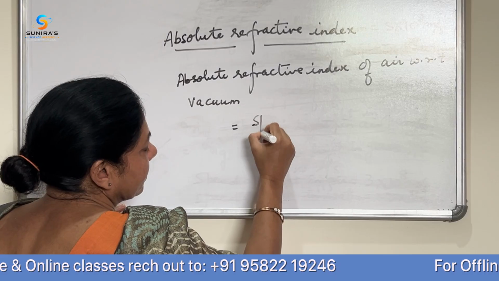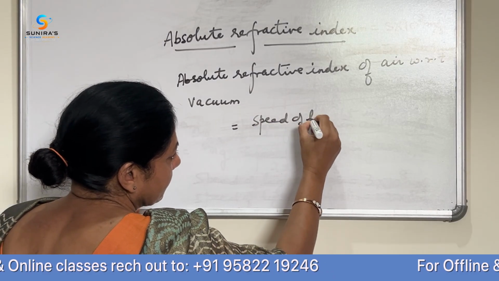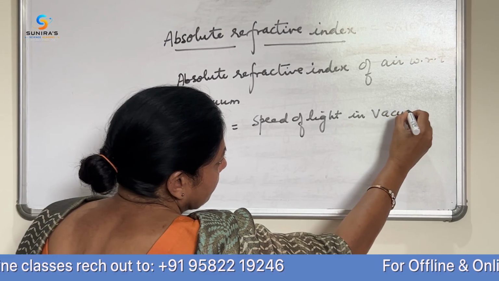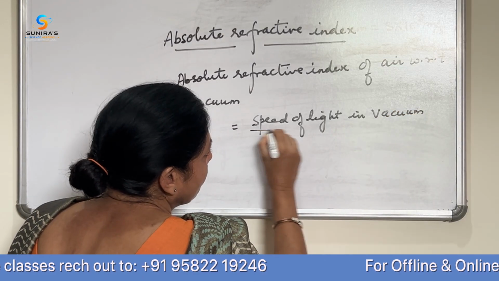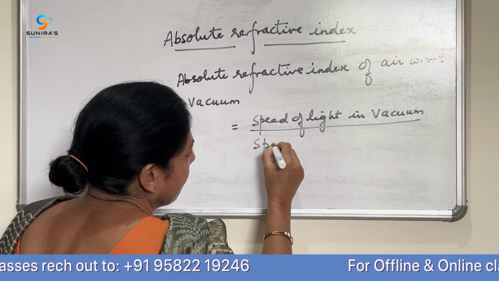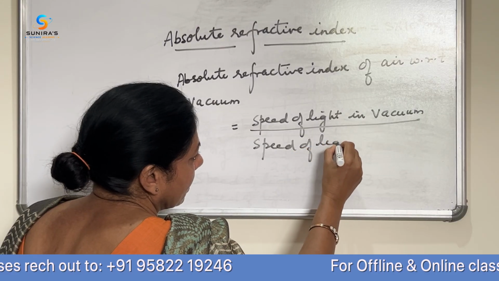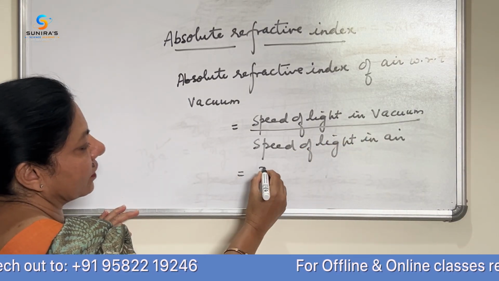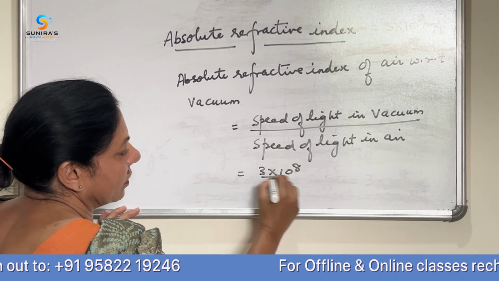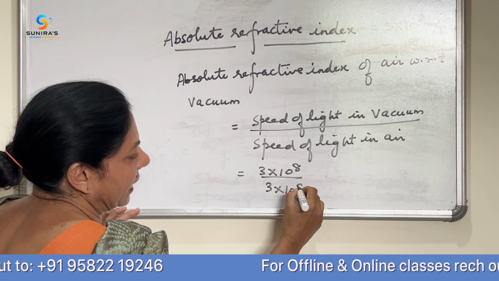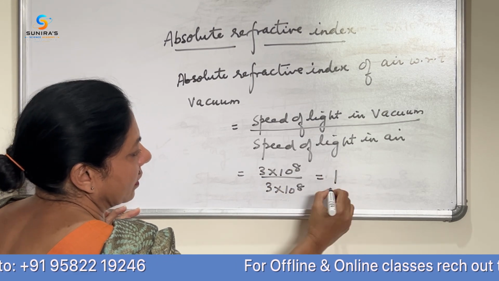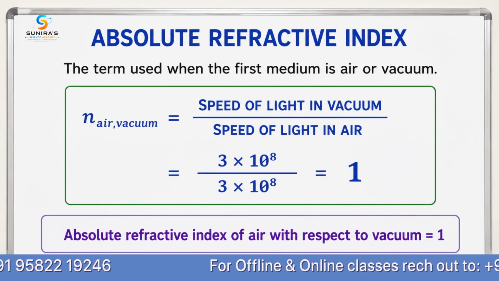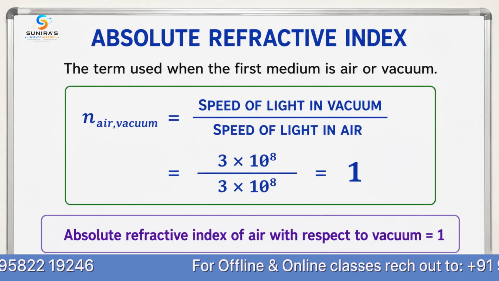Speed of light in vacuum to the speed of light in air. 3 into 10 to the power 8 upon 3 into 10 to the power 8, that is 1. So absolute refractive index of air with respect to vacuum would be 1.